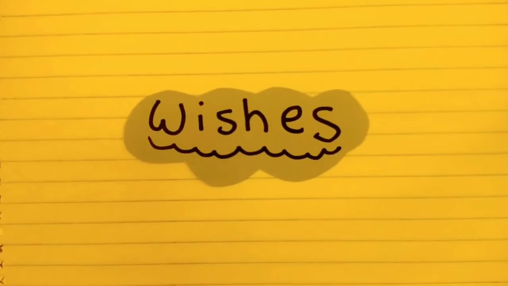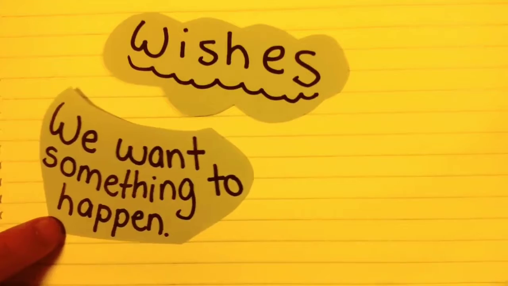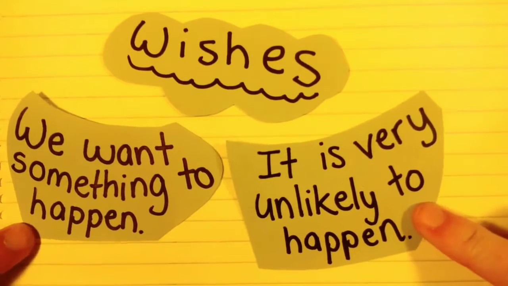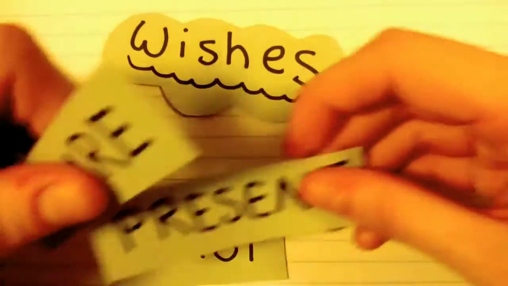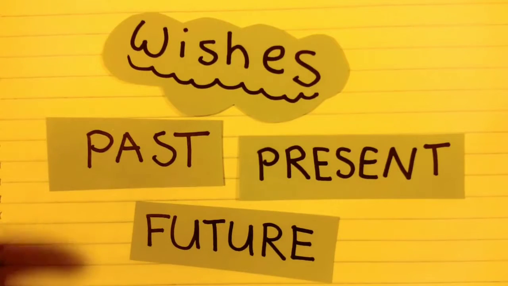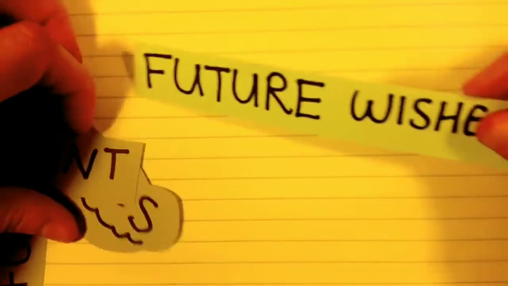Wishes in English. Firstly, a wish is something that we want to happen, but that is impossible or is very unlikely to happen. We can talk about wishes for the past, the present, or the future. So let's start by talking about how to express wishes for the future. This can be a wish for the immediate future or a long-term wish.